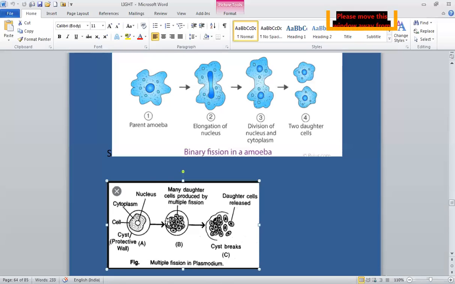In binary fission, the parent body gets completely divided into two daughters, but in multiple fission, the body of the parent does not divide completely into daughters. No residue is left after division in binary fission, whereas some residue is left in multiple fission. In binary fission, the nucleus divides only once, whereas in multiple fission, it divides repeatedly. In binary fission, the cytoplasm divides after each nuclear division. Examples are paramecium, euglena, leishmania, and amoeba. In multiple fission, the cytoplasm divides after completion of nuclear division. For example, plasmodium, the malarial parasite.